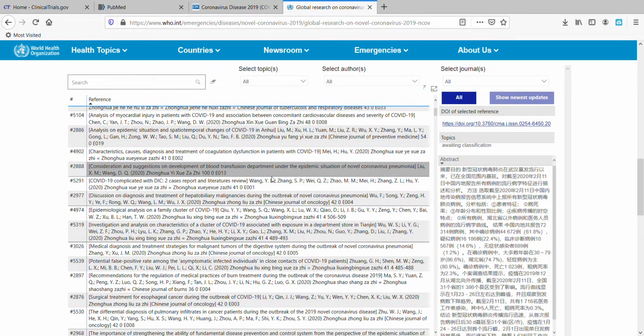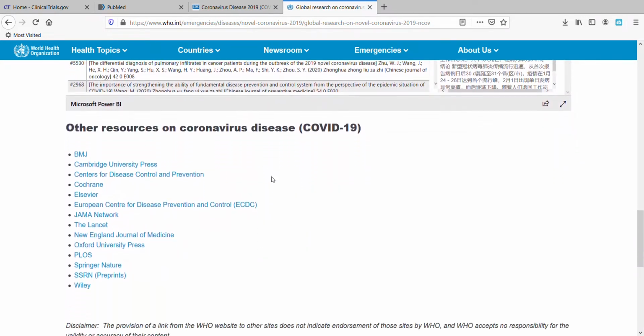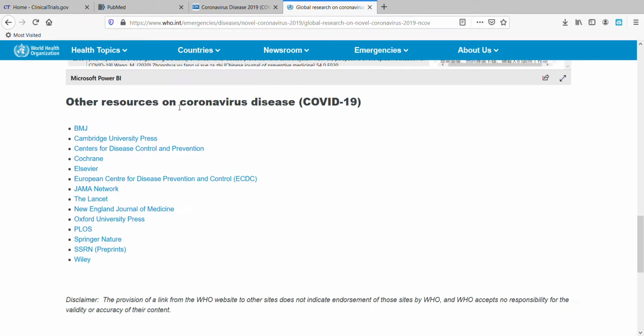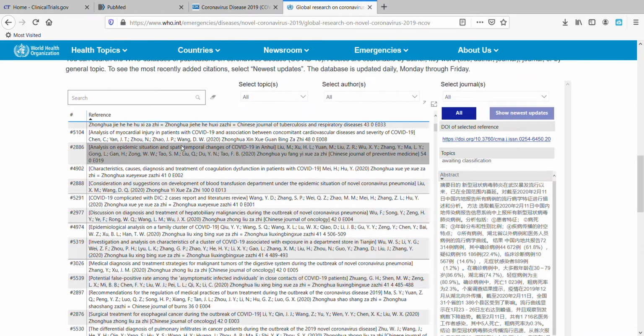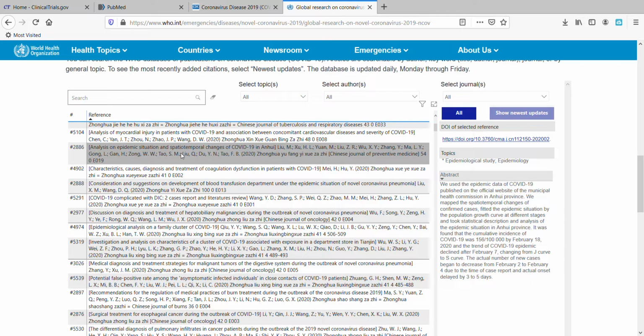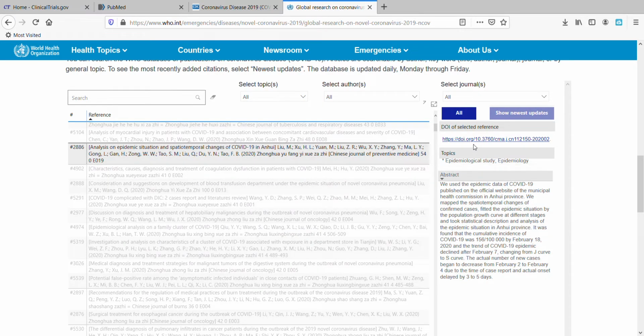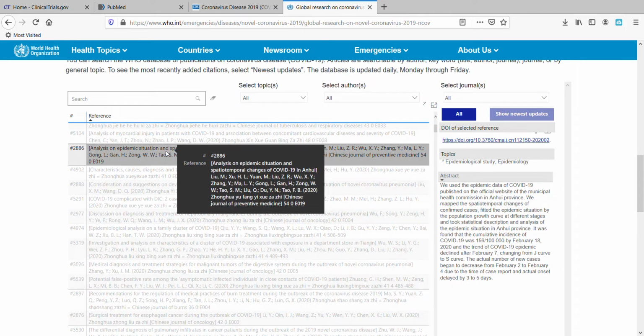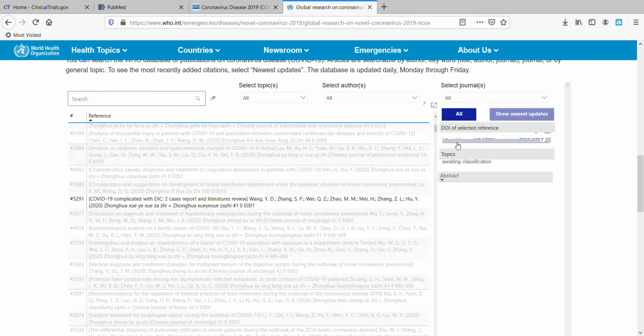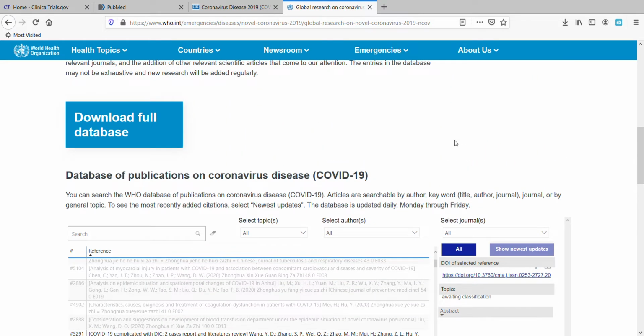studies that they list, and you can search by different ways. They also provide a nice list of other resources on coronavirus, and if you see here, you just click on any one and it'll provide the abstract, and then the DOI, which if you click on that, it will bring you to the publisher's site for more information, and you can potentially download the full text article.